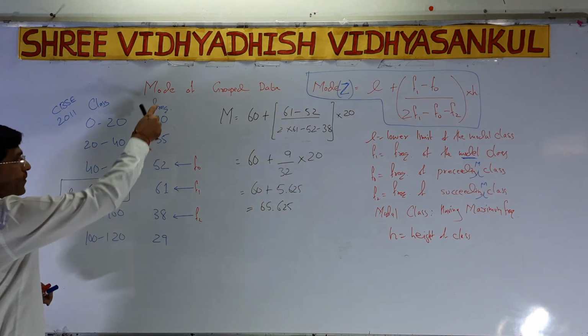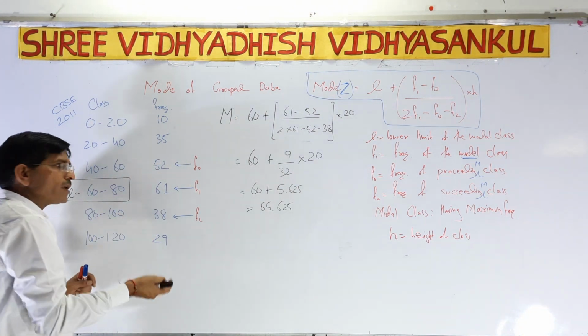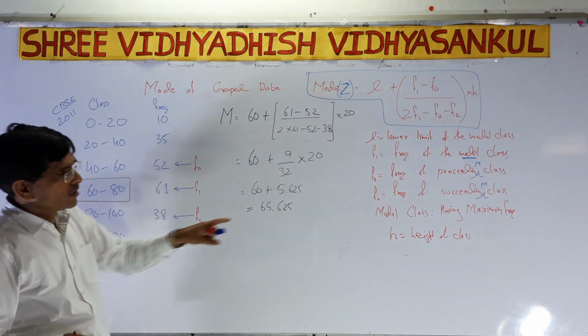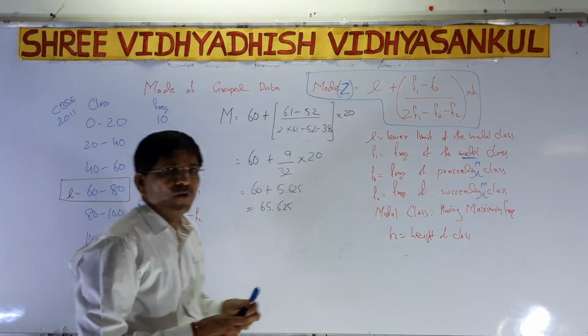So what do we have to write? The frequency 61, because it is the maximum. Make a rectangle on it, because we have to find the modal class. The modal class has the maximum frequency.